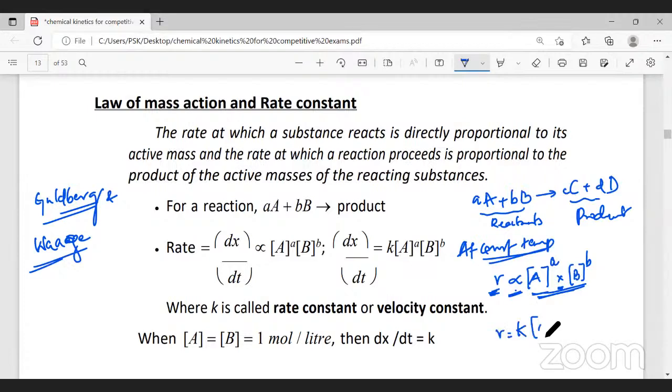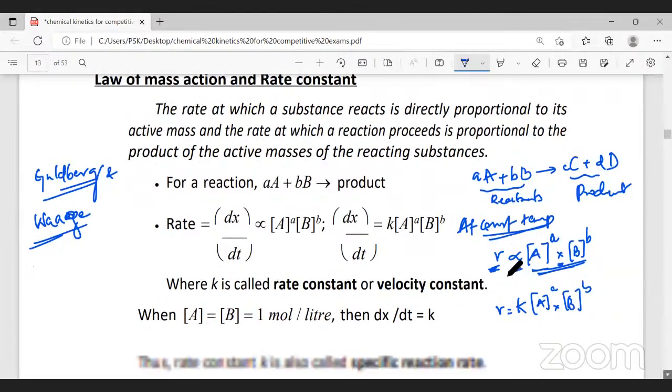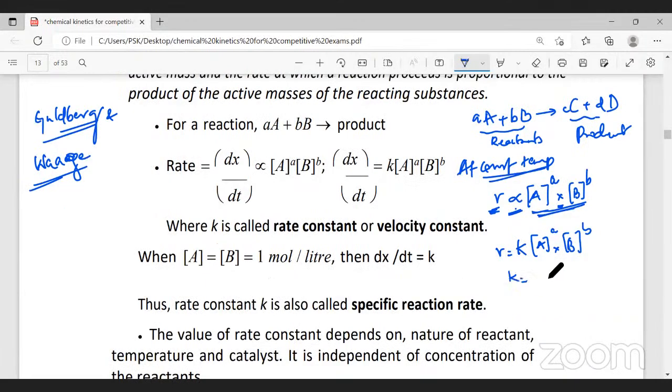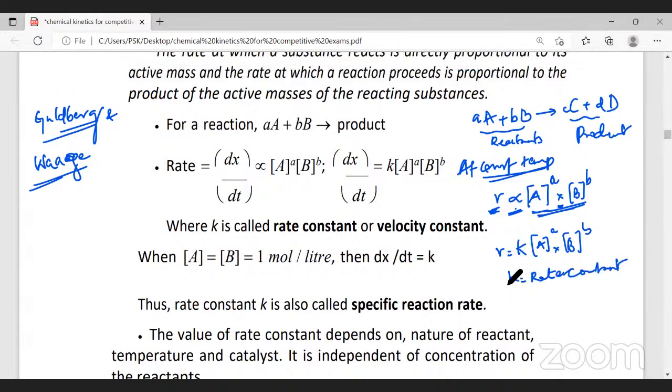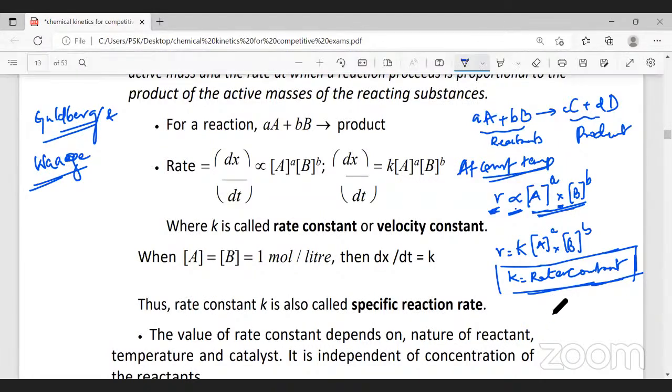That proportionality constant is represented as K. This proportionality constant K is called the rate constant. Now, how do you define a rate constant? We can write it like this: when the concentrations of the reactants are unity. What is the concentration here? A. And what is the concentration here?